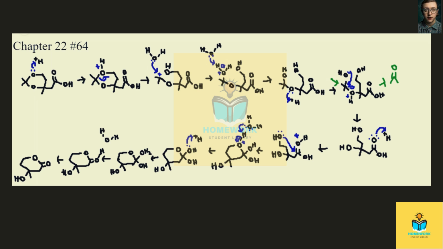What can happen here is this oxygen can attack the tetrahedral carbon. Since this is now an OH2, it can leave. That's going to give us our carbonyl here, our ester. This oxygen will have a positive charge. Another water molecule will come and take this proton. The electrons will revert to the oxygen. And that is our final lactone product.